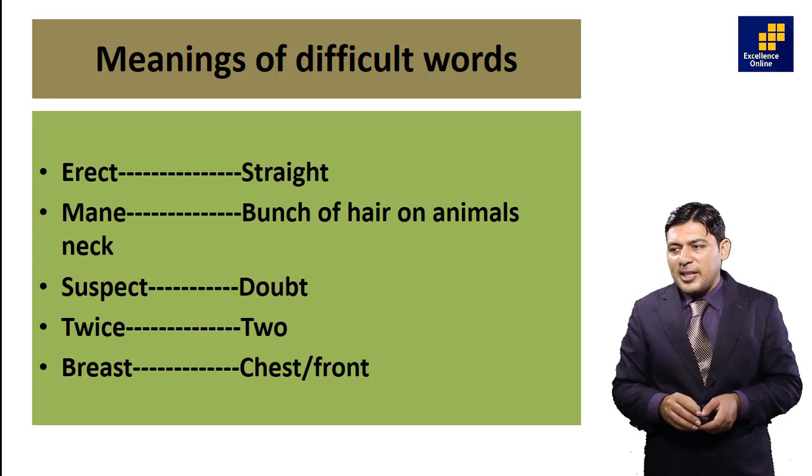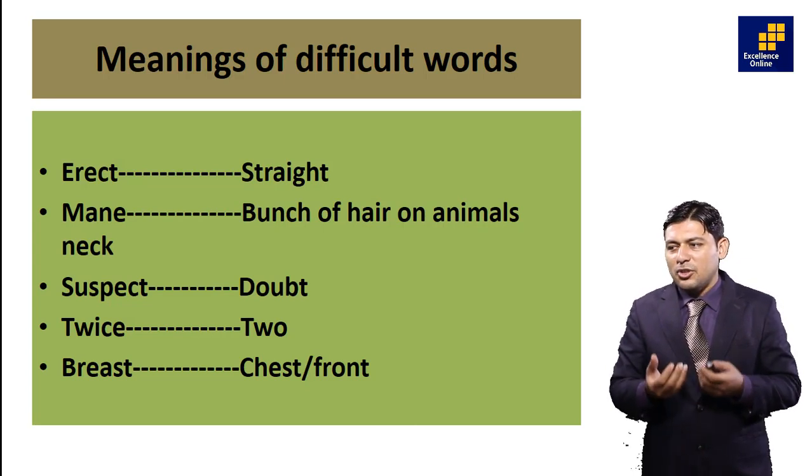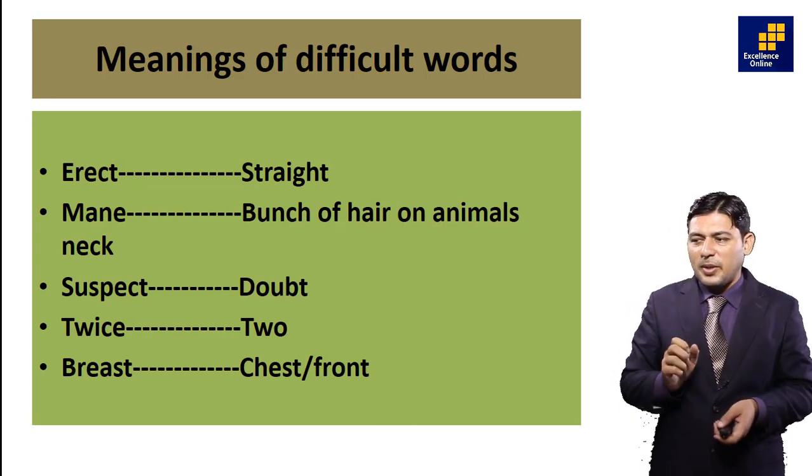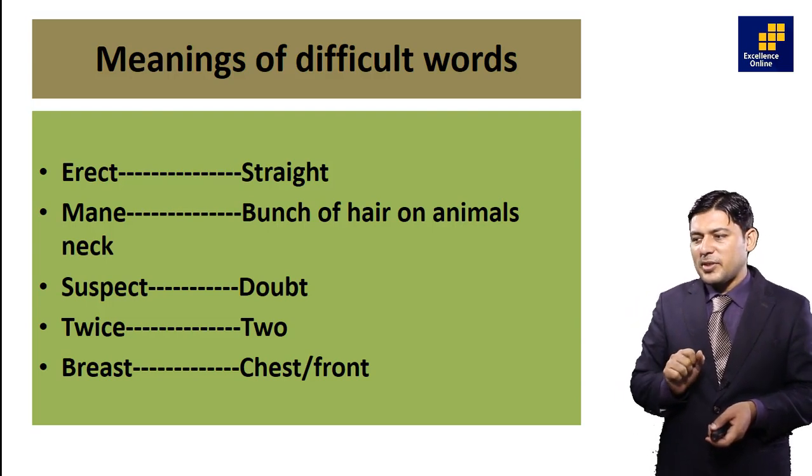See difficult words. Erect means straight. Mane, a bunch of hair on the animal's neck. Suspect means doubt. Breast means chest of him.